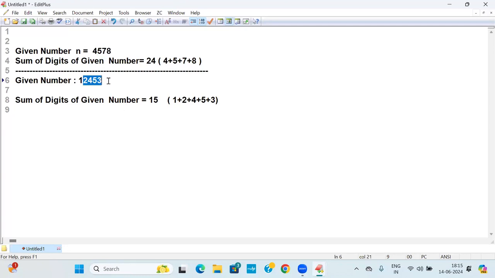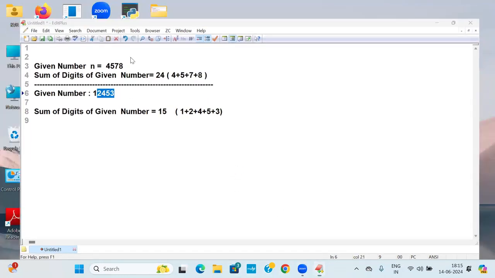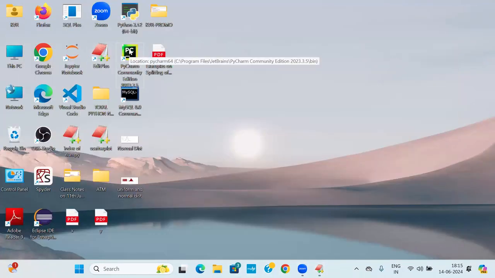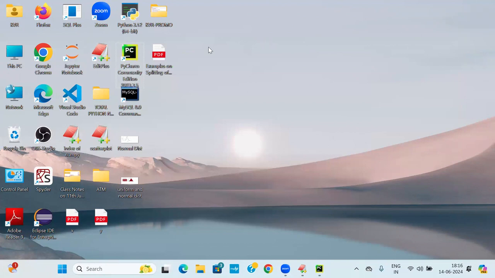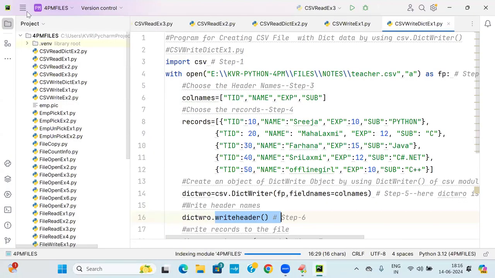So this is the code I need to write. How do you write the code? Now I'm going to start. Let's start PyCharm. Very, very simple. Two logics I will tell you here. You need to get both logics, because the more logics you learn, the more intelligent you will become.